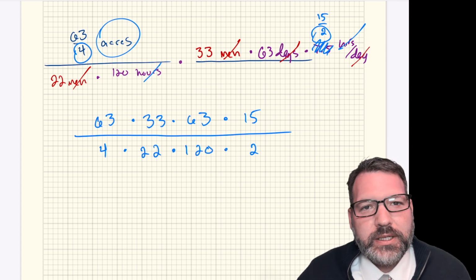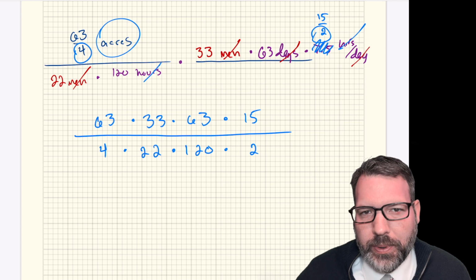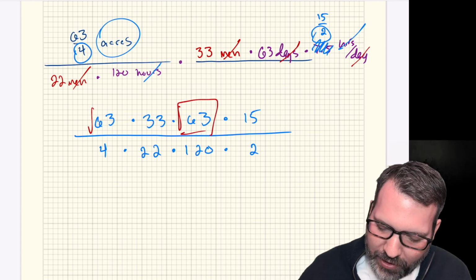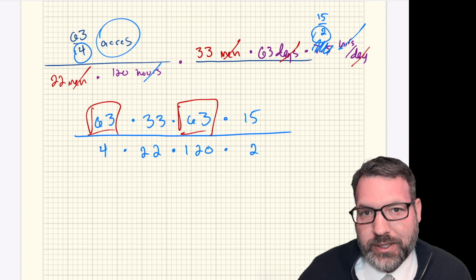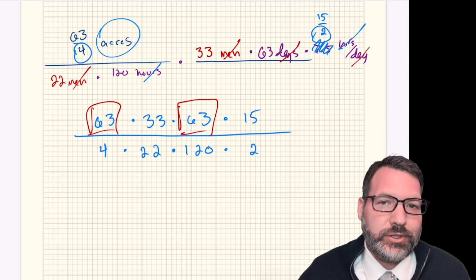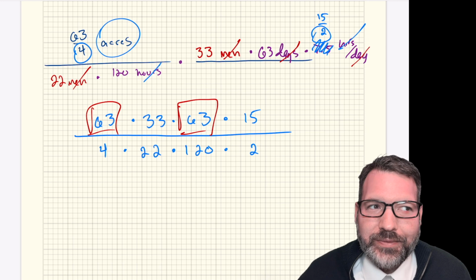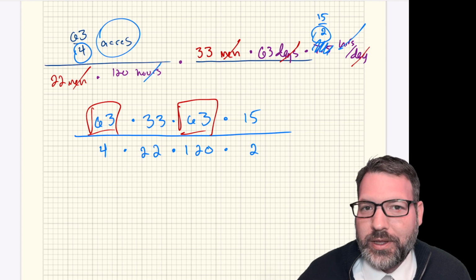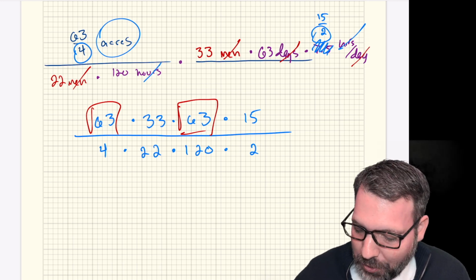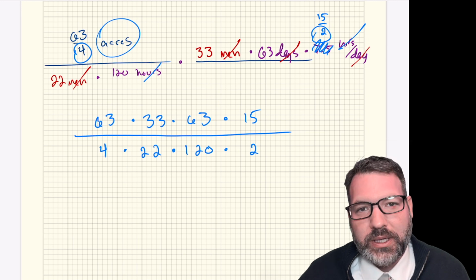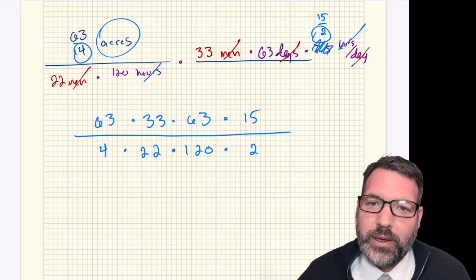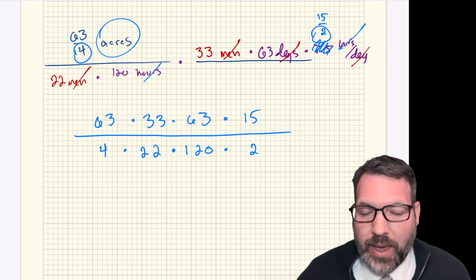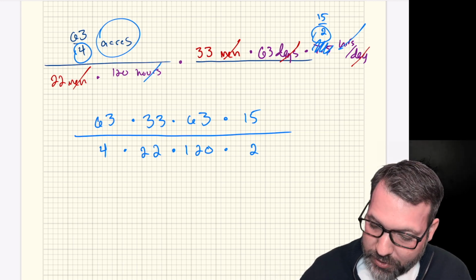At this stage, I think to myself, have I done something wrong? Because it seems more likely that that early 20th century math teacher meant for me to cancel out these 63s. Should it be the case that I was actually dividing by one of them? But because I've done the dimensional analysis and I know that the units are canceling out properly, I don't think that these 63s are supposed to cancel. I actually think that 63 squared is going to end up being involved in this calculation. Maybe we'll be able to do something special with it. We'll see in a second.